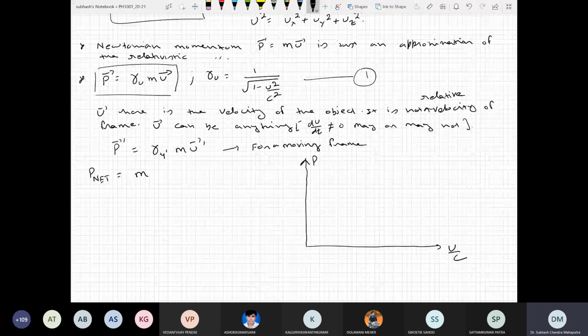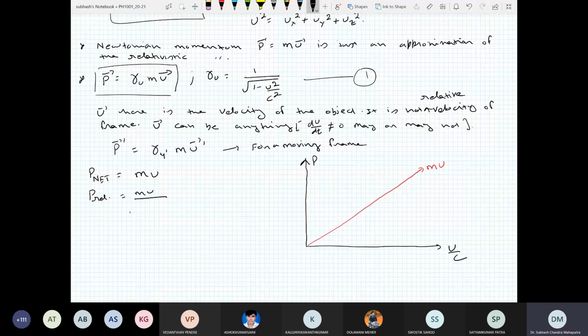Okay. So let us first plot mu. What is mu? Well, mu would be just a straight line. This is mu. What about P relativistic? It's mu divided by the square root of 1 minus u square by c square.